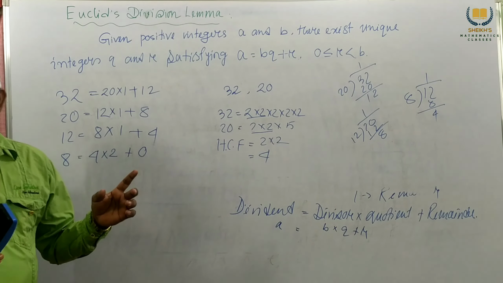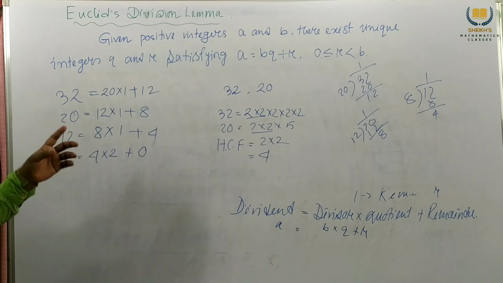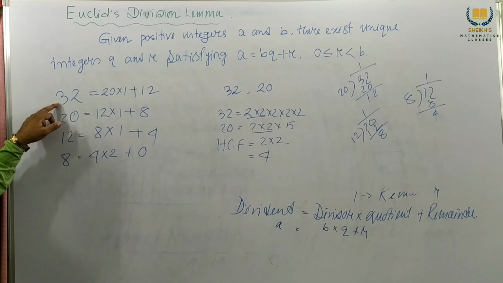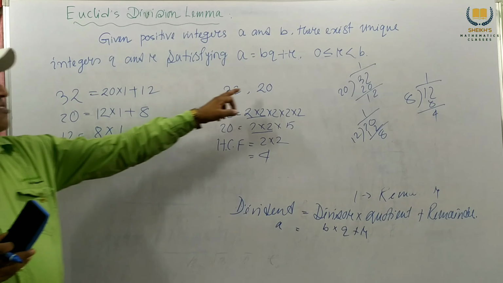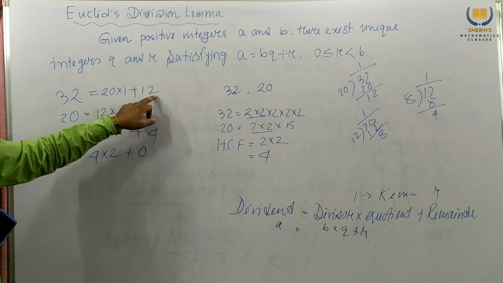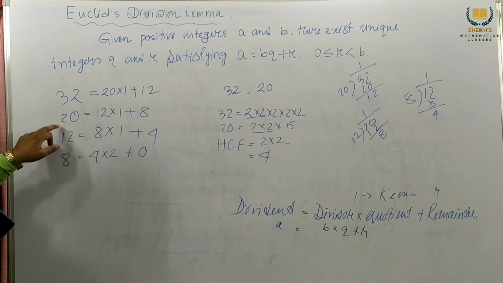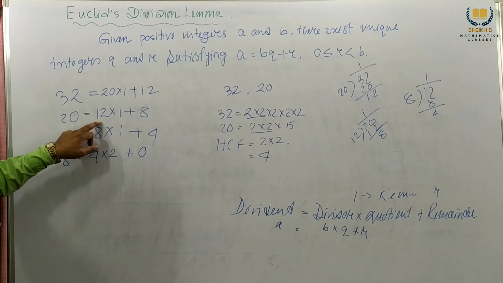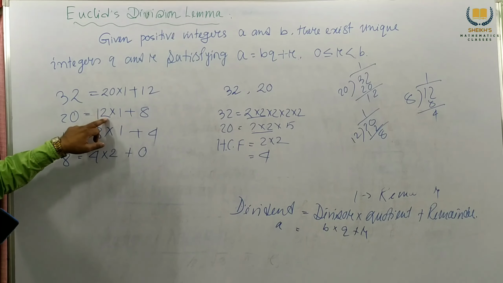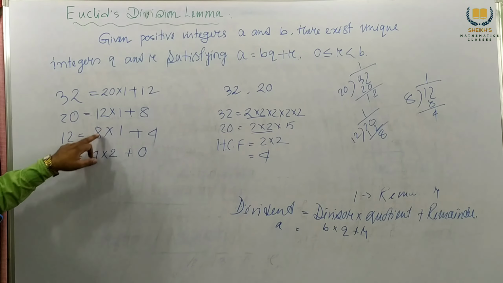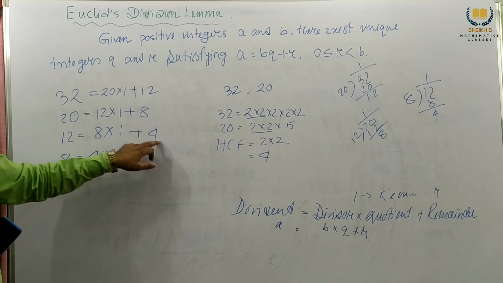So what is the technique to find the HCF? Our numbers are 32 and 20. First write the greater number, equal to the smaller number 20 into 1 plus 12. Next we write 20 and this remainder 12: 12 into 1 plus 8. Next 12 and remainder 8: 8 into 1 plus 4.